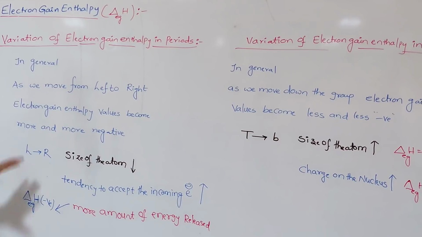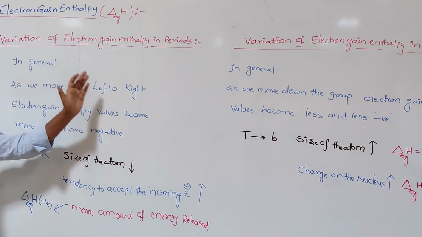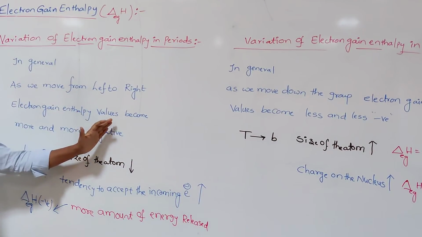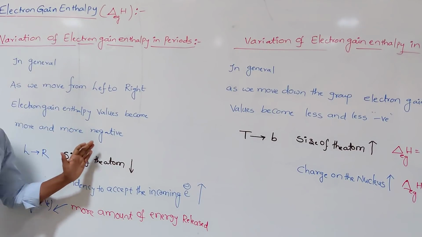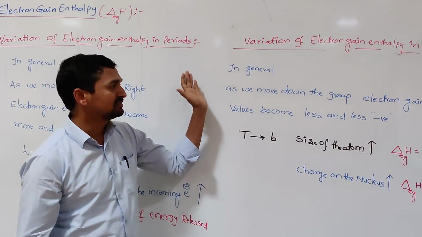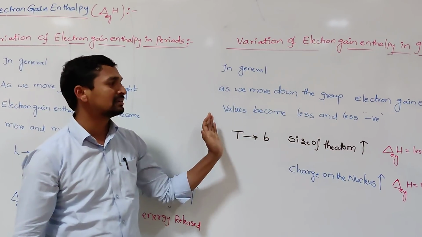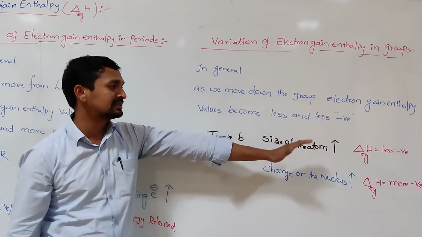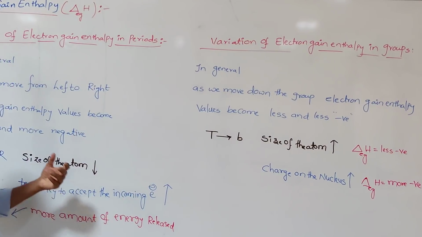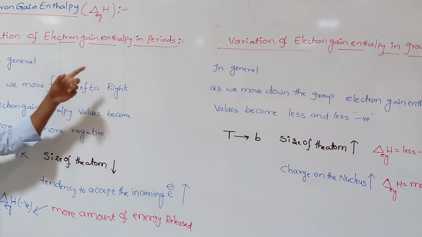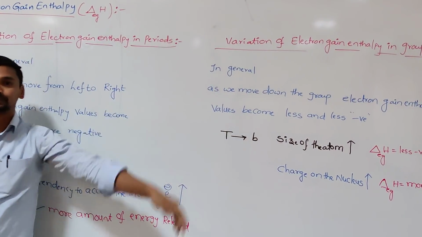But the final statement, in general, is that as we move from left to right, electron gain enthalpy values become more and more negative, whereas in groups, as we move down the group, electron gain enthalpy values become less and less negative. So this is the variation of electron gain enthalpy in periods and groups.